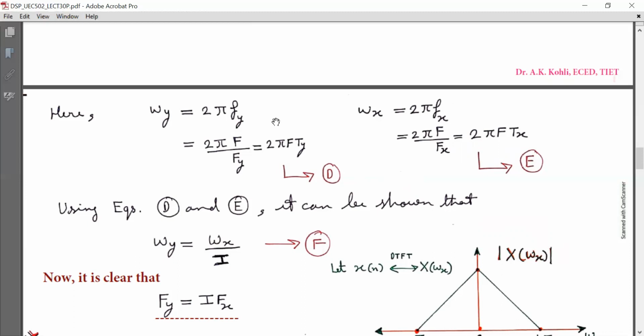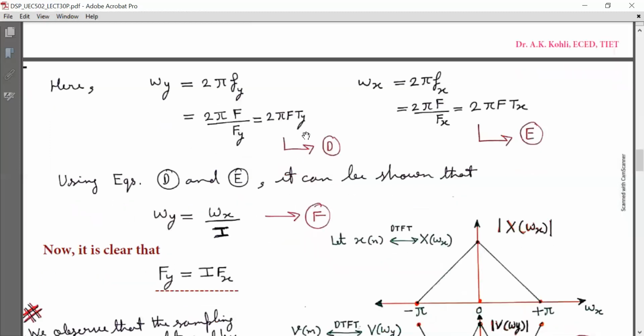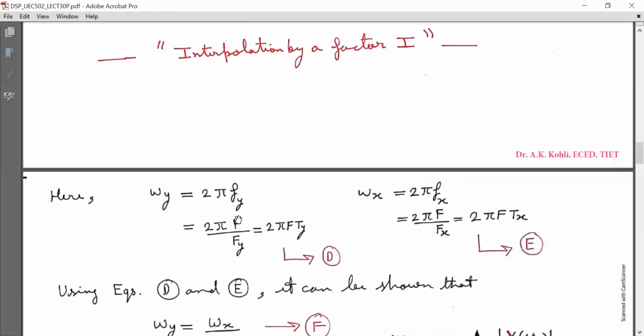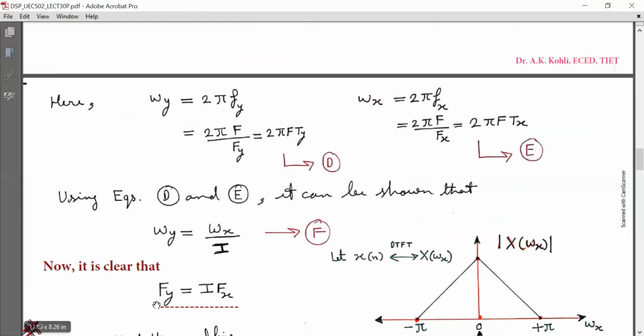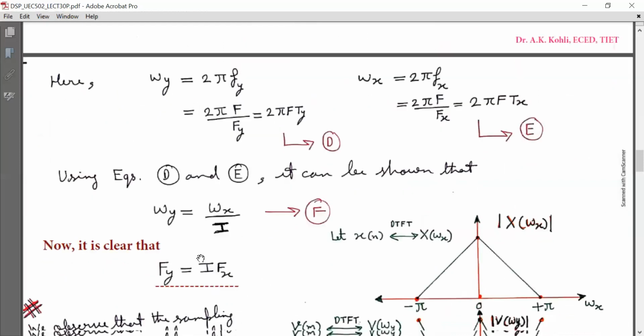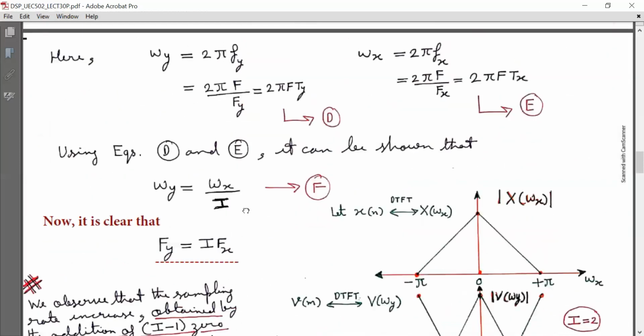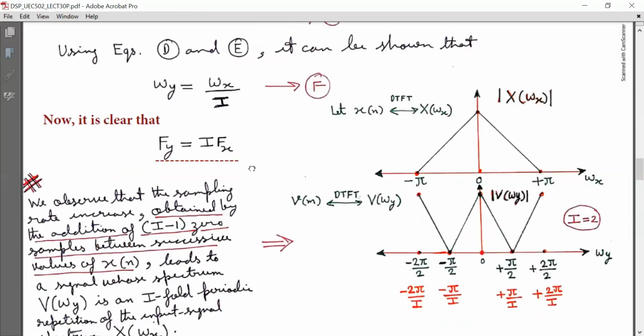Now we have two equations, capital D and capital E, for omega y and omega x. From D and E, it can be shown that omega y is equal to omega x by I. Mark it as equation F. Based on the time interval as shown in this graph also, and based on these formulas, it is clear that capital Fy is equal to I Fx. That is, output sampling rate is equal to I times the input sampling rate. Now we will analyze the spectra of the signals.